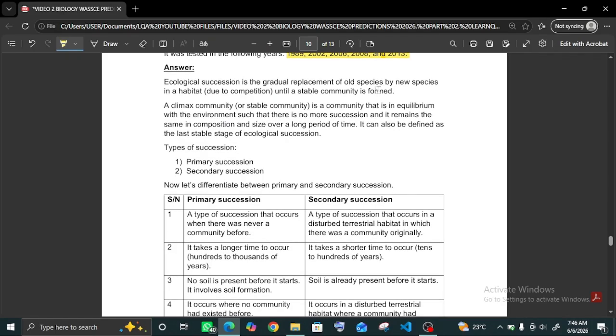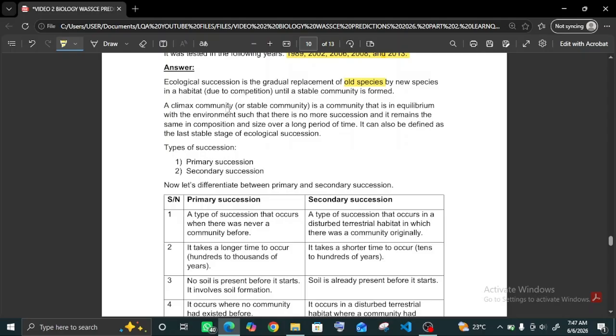Ecological succession is the gradual replacement of old species by new species. Remember that succession comes from the word succeeding. When you succeed someone, that means that you take over what the person used to take over before. Do you get? So ecological succession comes from the word succession.